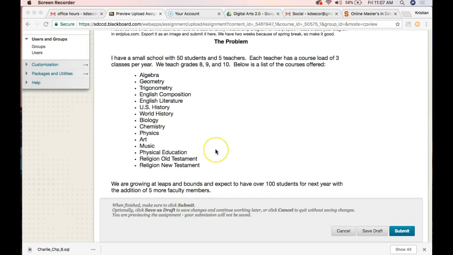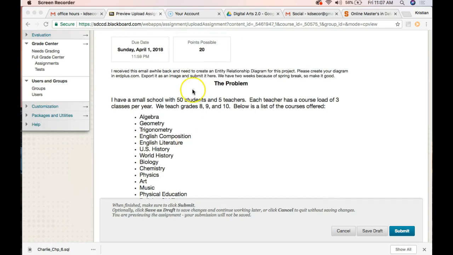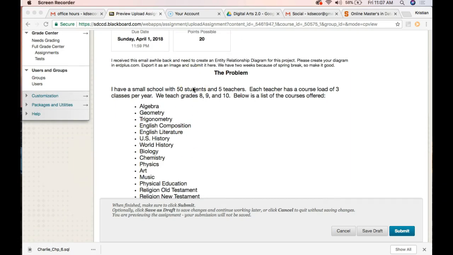Hi folks, I wanted to give you one possible solution to our week 8 homework. Usually I wait till all the submissions come in before I do a screencast on a possible solution. This is one of those where you could have several possibilities. And our goal is to think critically and make the best possible database that allows for future growth.